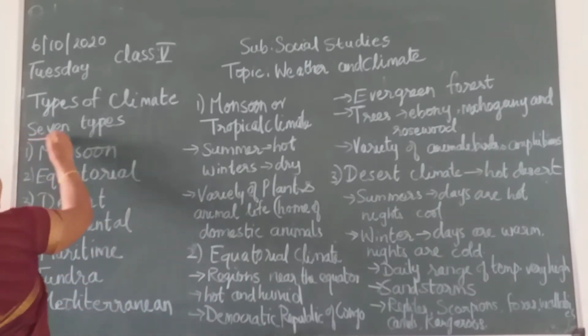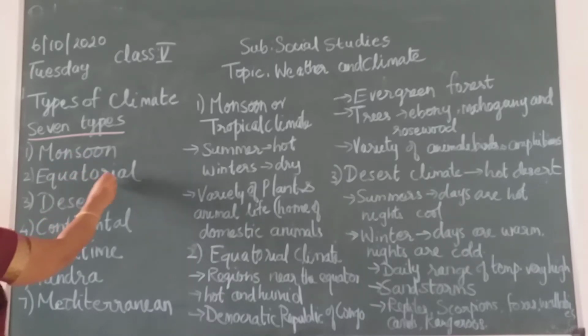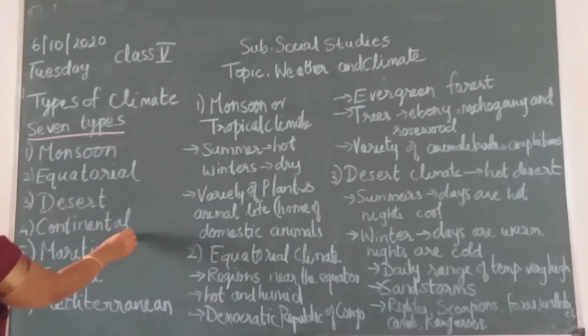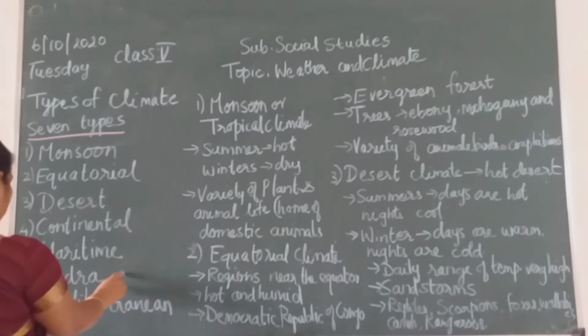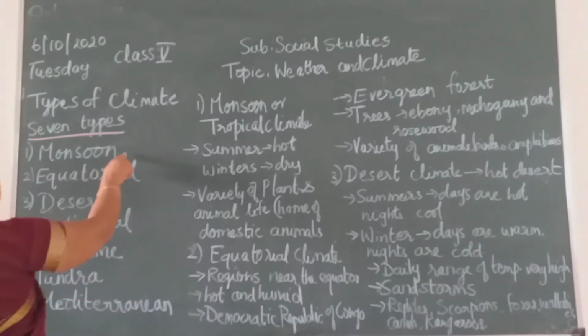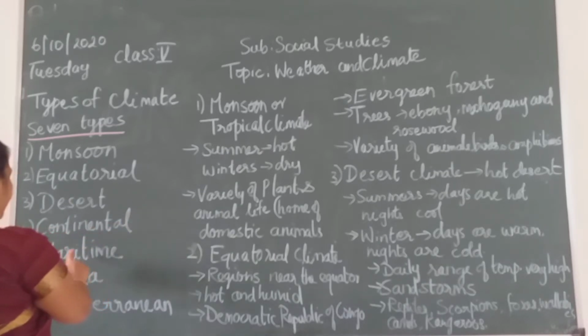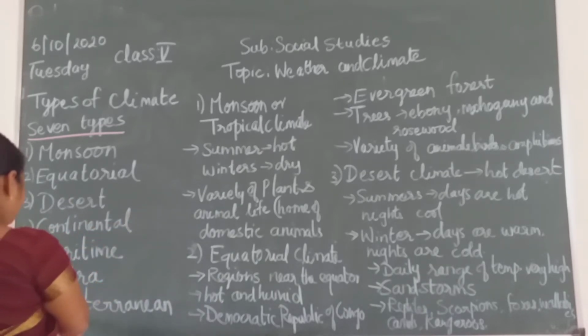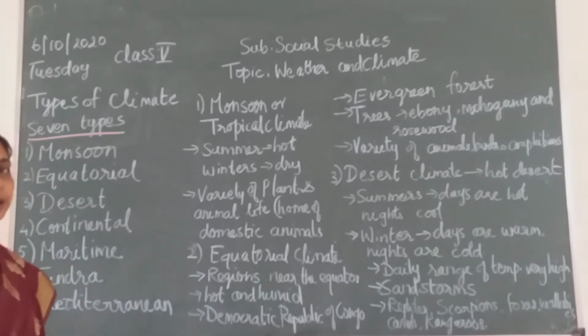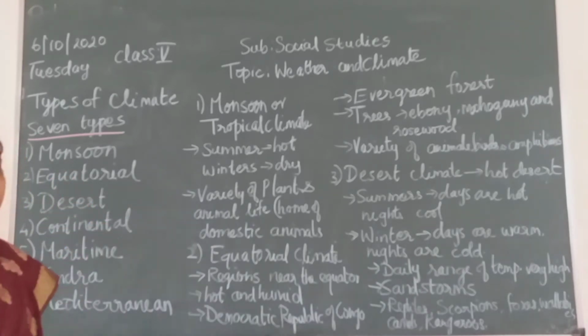There are 7 types of climates. The first one is monsoon, equatorial, desert, continental, maritime, tundra, Mediterranean. Once again I repeat, children: monsoon climate, equatorial climate, desert climate, continental climate, maritime climate, tundra climate and Mediterranean. The pronunciation is important, children, a little big word, Mediterranean. In detail we are going to see about each climate.